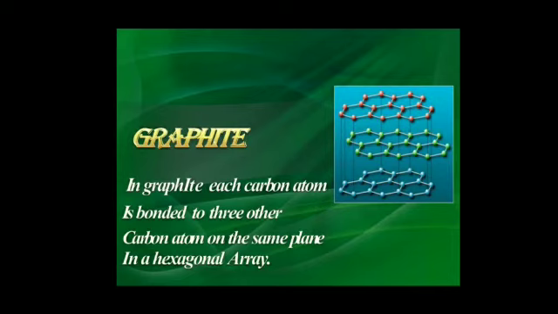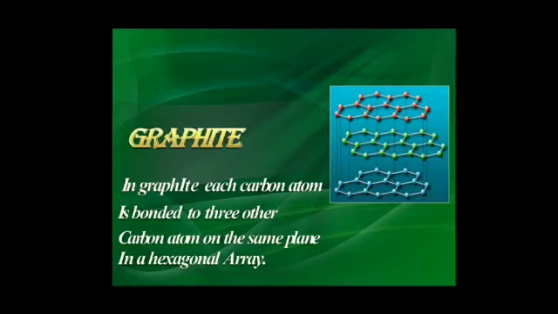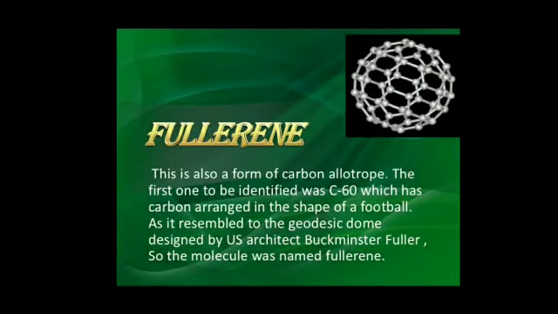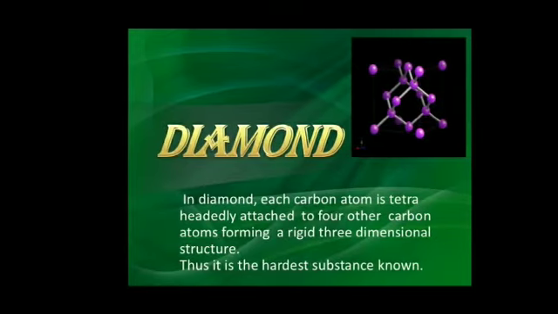In graphite, each carbon atom is bonded to three other carbon atoms on the same plane in a hexagonal array. Fullerenes, this is also a form of carbon allotrope. The first one to be identified was C60, which has carbon arranged in the shape of a football, as it resembled the geodesic dome designed by US architect Buckminster Fuller, so the molecule was named fullerenes.